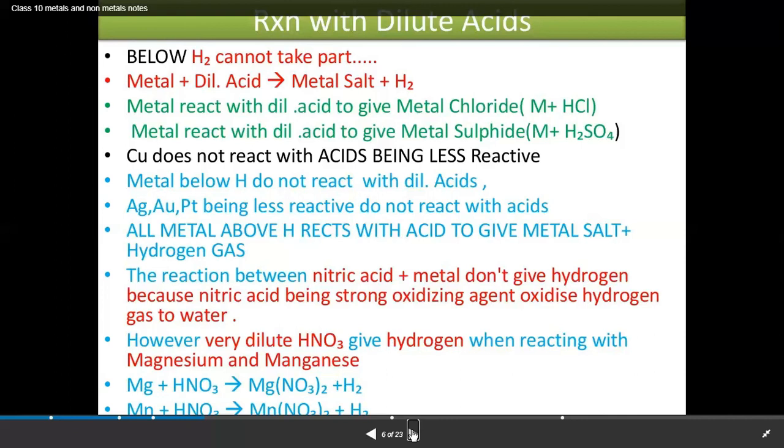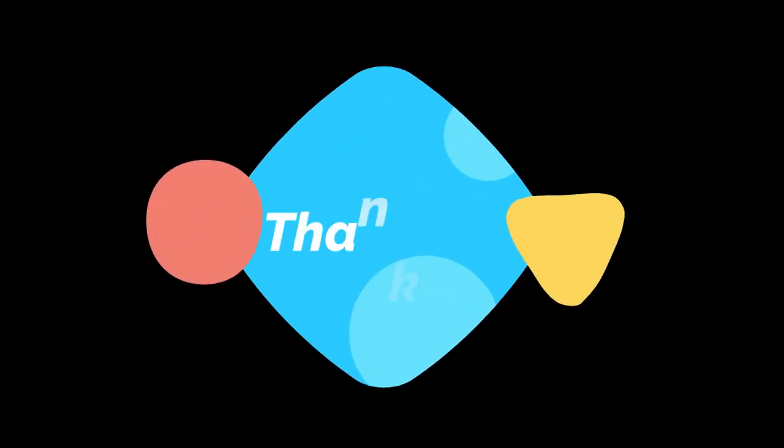However, very dilute nitric acid has some tendency to react with some metals, like magnesium and manganese, to form hydrogen gas. For example, when magnesium reacts with nitric acid, it forms magnesium nitrate and liberates hydrogen gas. Whereas when manganese reacts with nitric acid, it forms manganese nitrate and hydrogen gas.